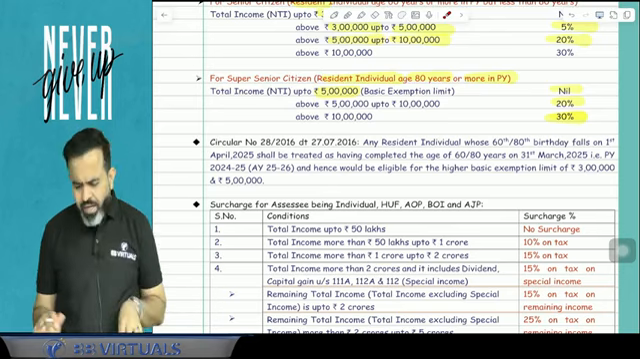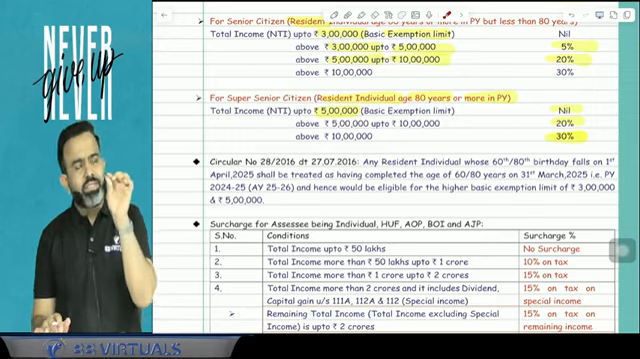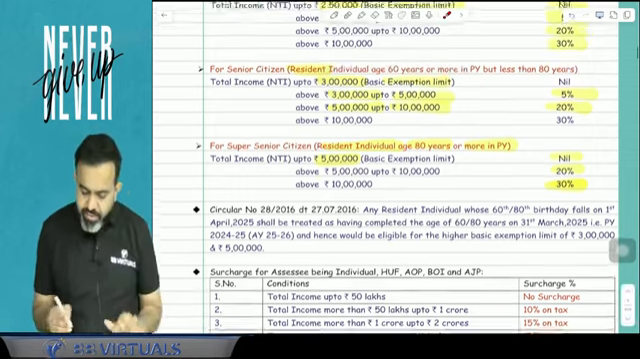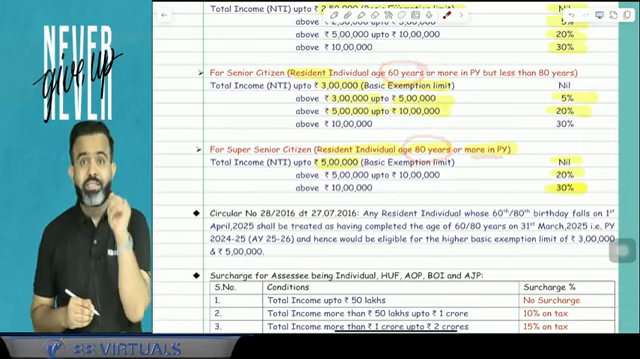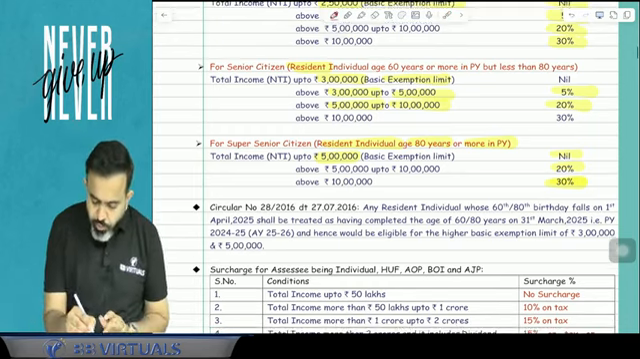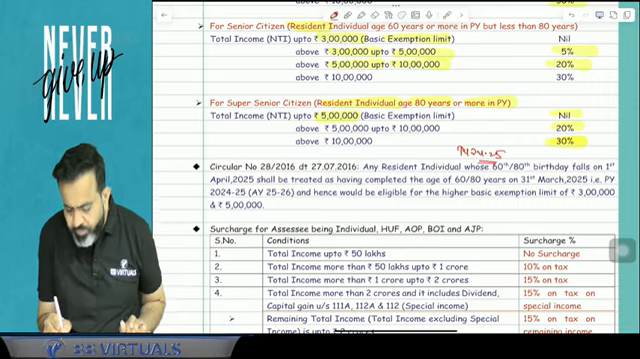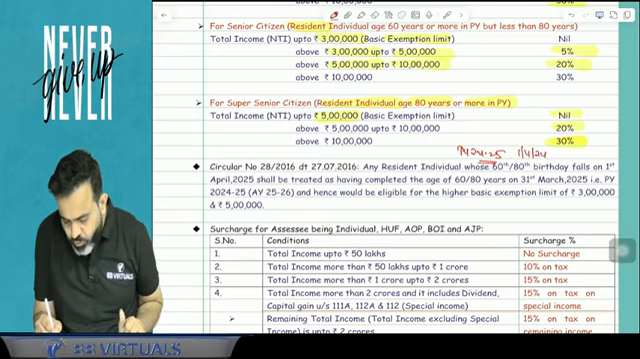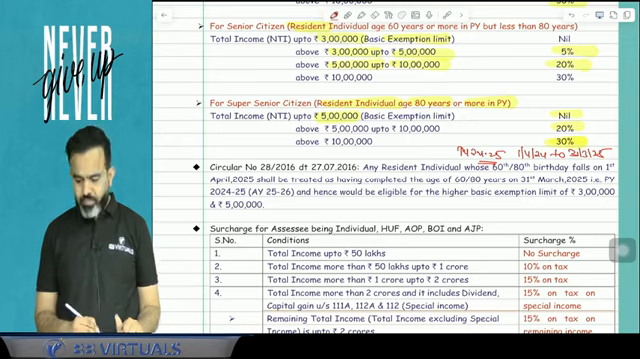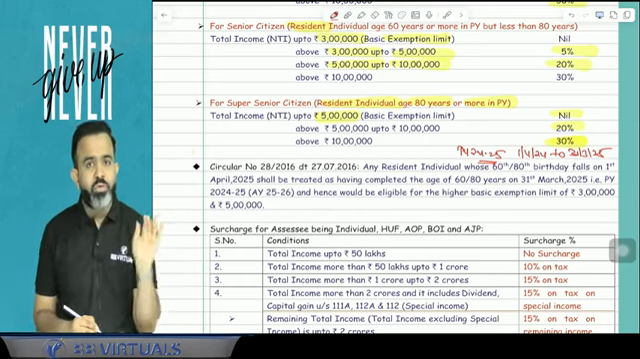Now guys, remember, if any person is a senior citizen or super senior citizen, it means that person has attained or completed the age of 60 years or 80 years or more in the previous year. Now guys, for your examination, your previous year is 24-25. Previous year 24-25 means it starts from 1st April 2024 and is completed by 31st March 2025.